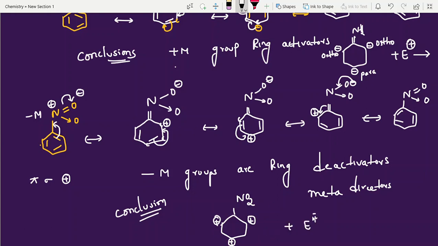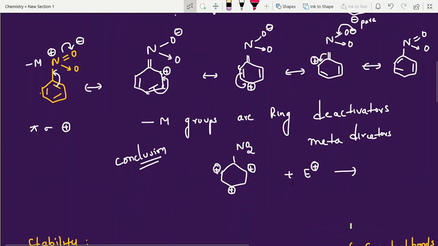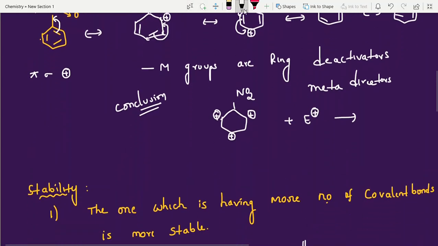Now the electrophile is going and attacking. Students, what is the charge of the electrophile? The electrophile charge is positive, right? So now when it starts attacking the ortho position, there is repulsion. When it attacks the para position, repelling. When it attacks this other ortho position, repelling. Only one position is not positive, that is this position, or else this position. Both we call meta positions.